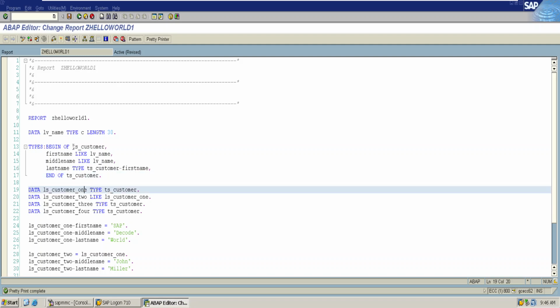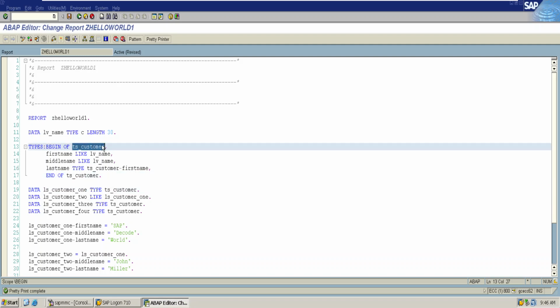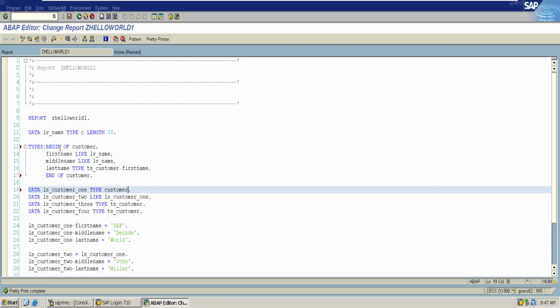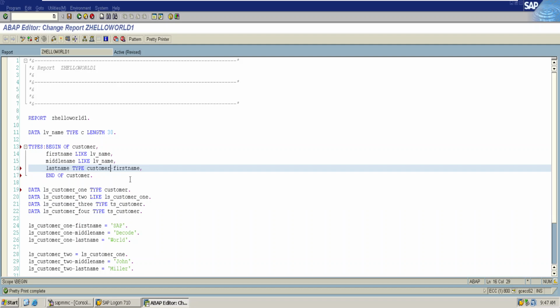Why didn't I create the structure name with ls? Ls indicates a local structure, where ls is always used for data. This is just a normal name, the syntactical name format that a developer uses. It can be anything. You can directly create this instead of ls customer, with customer first name, and this would be customer, and this would be customer. There is no problem in declaring the name in any format.